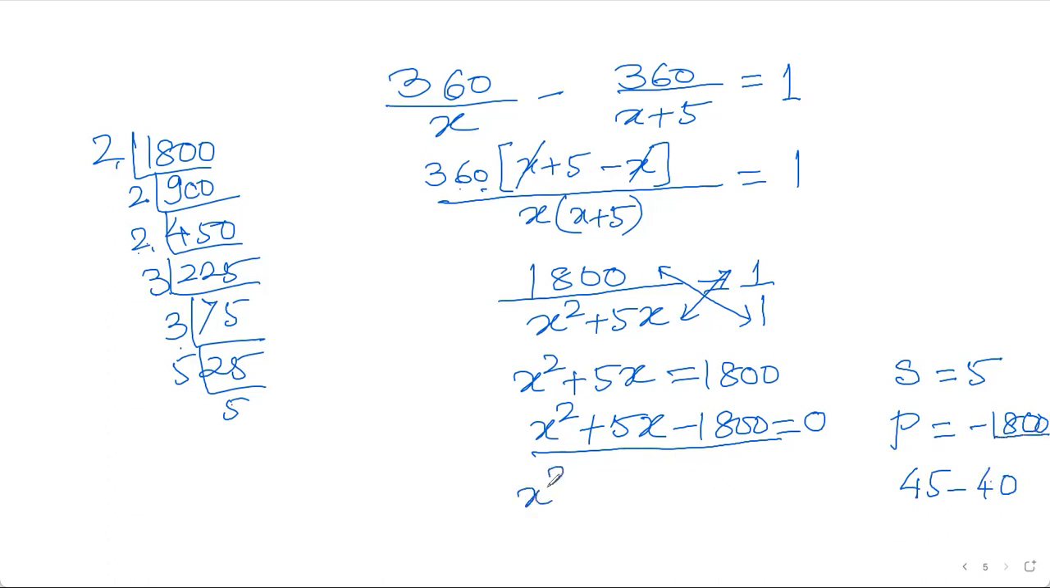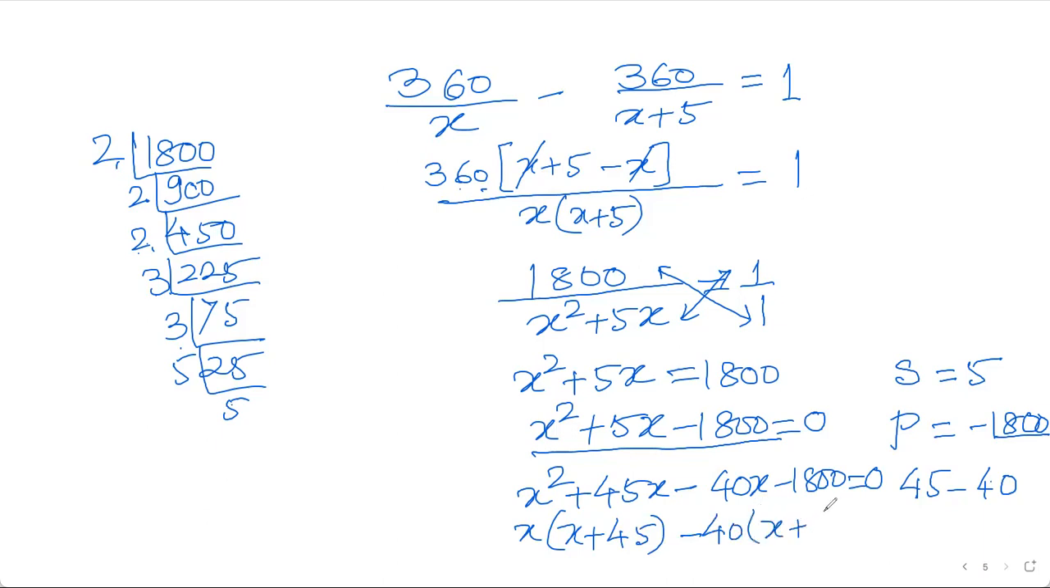So you can write x square plus 45x minus 40x minus 1800. If I am going correct, you can check. x common, x plus 45, minus 40 common, x plus 45. 4 fours are 16, 4 fives are 20. So far I am going correctly. The factors are x plus 45 equal to 0 and x minus 40 equal to 0.